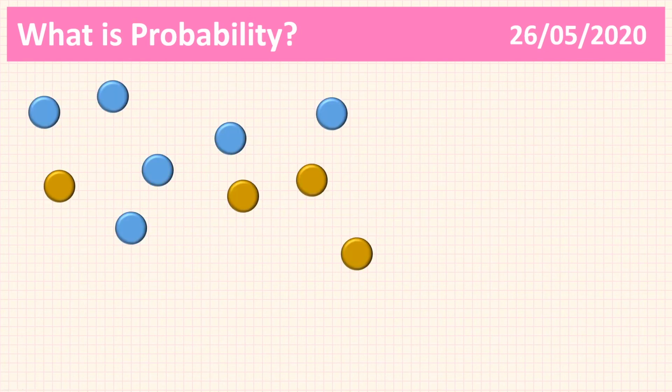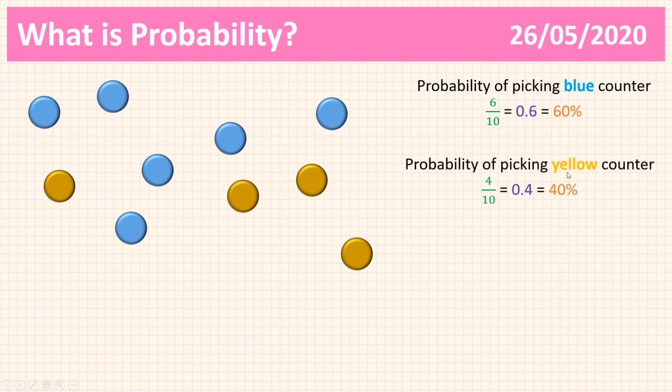So now let's have a look at this one. This is not a question, we're going to go through it together. So if we have a look, I've got 1, 2, 3, 4, 5, 6 blue counters and 1, 2, 3, 4 yellow counters. That means I've got 6 out of 10 blue counters and 4 out of 10 yellow counters. So I can say the probability of picking a blue counter is 6/10 or 0.6 or 60%. And I can also say the probability of picking a yellow counter is 4/10, 0.4 or 40%.